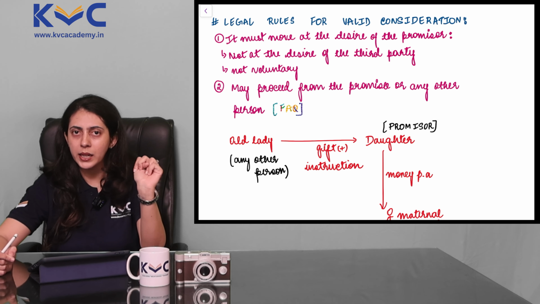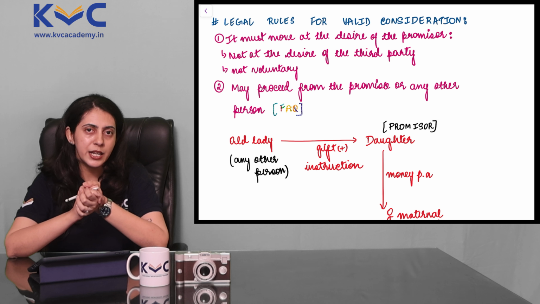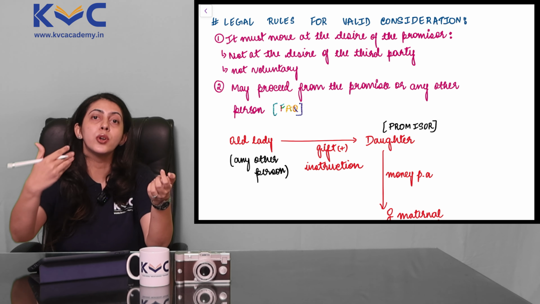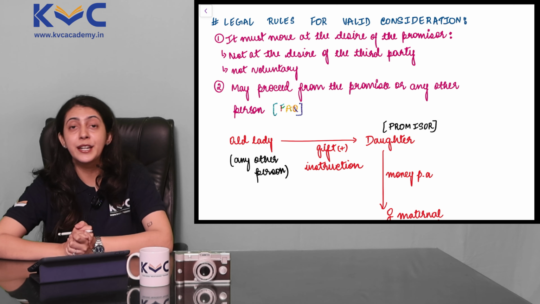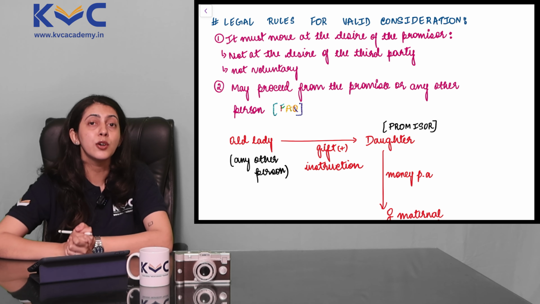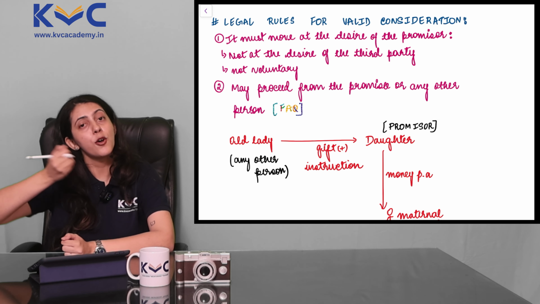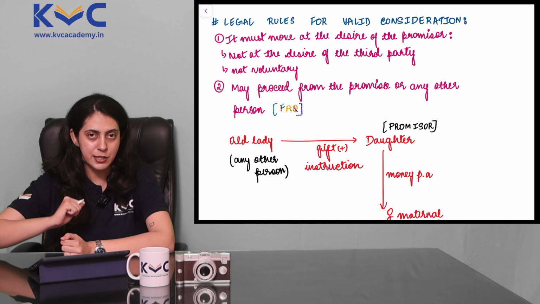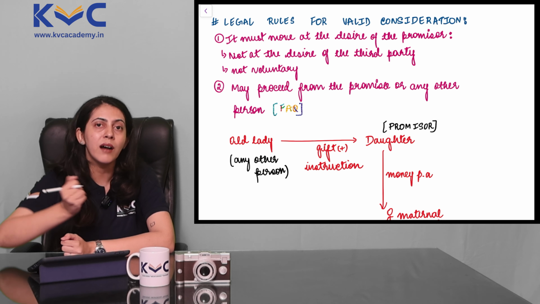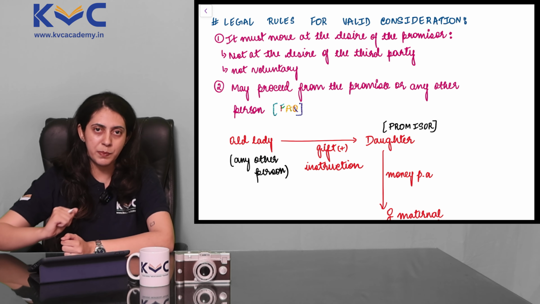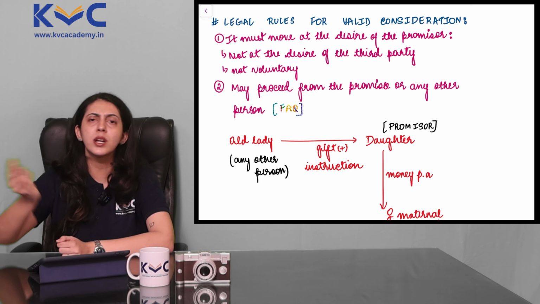Now we know that there are two parties, promisor and promisee. Who decides the consideration in a contract? Who decides that they want to enter into a contract? It has to be the promisor. Consideration must be at the desire of the promisor. Going back to our initial example, KVC is offering to take up CA foundation classes for you, and we are proceeding with that offer. So it is at our desire that the contract is being made. We are proposing that to you. Of course, the consideration is coming from you or coming from a third person.